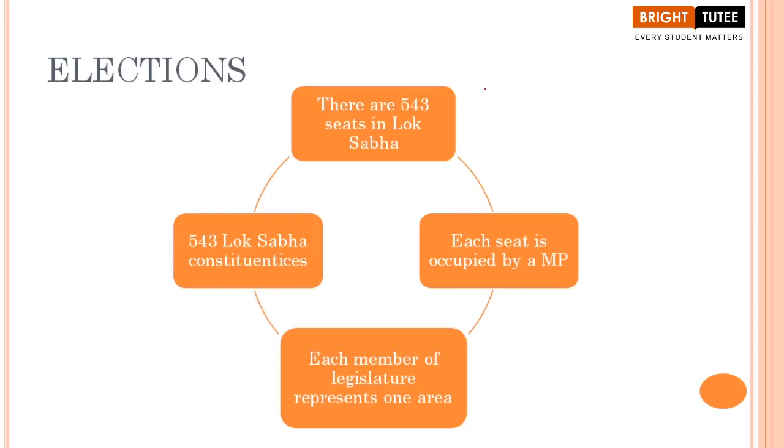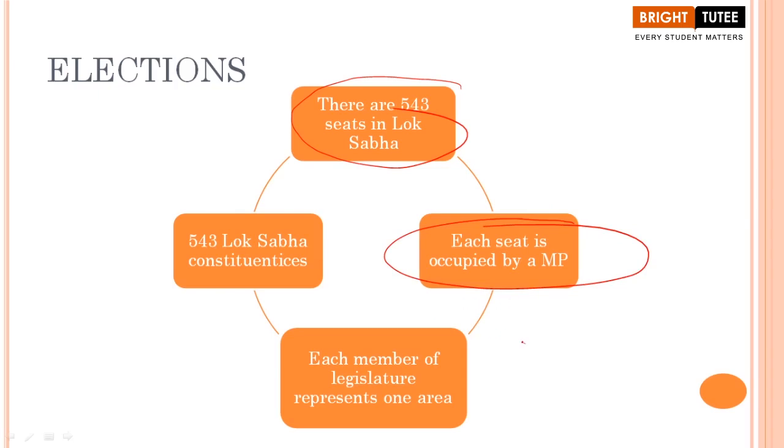Now, once the constituencies and their numbers have been fixed, what happens next? Like I told you, in the Lok Sabha we have a total number of 543 seats, so 543 members are there in the Lok Sabha. Each seat is occupied by an MP, an elected representative. And who is this elected representative? The Member of Parliament.